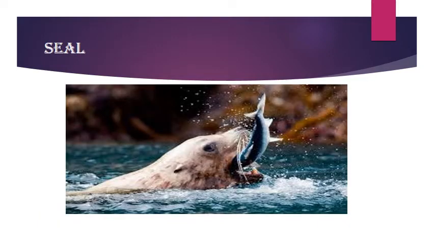Now, next we have seal. As we all know, seal is an aquatic animal, and mostly seal eats fish. Mostly they eat only fish, or we can say that the main food of seal is fish, because they are living in the ocean regions, and in the ocean there is a large amount of fishes which they can eat. So that's why the main food of seal is fish.